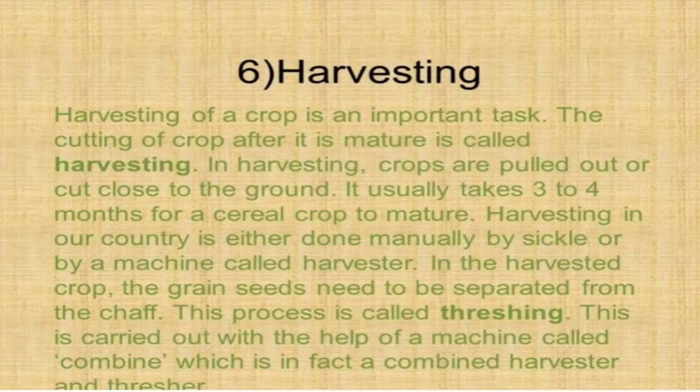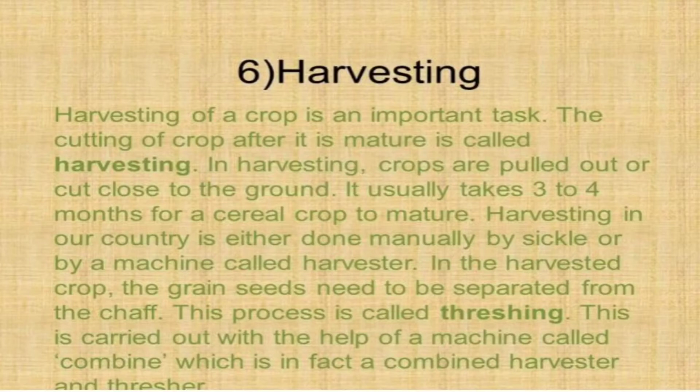In the harvested crop, the grain seeds need to be separated from the chaff. This is called threshing. So what is threshing? Take the example of paddy. Paddy is rice, and at last we get the rice. At first we get the grains, and from those grains we have to take out the shafts, that means the covering of the grains.